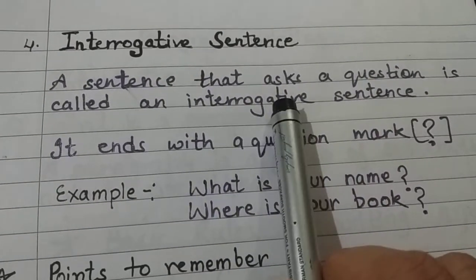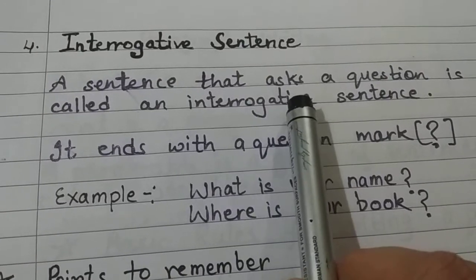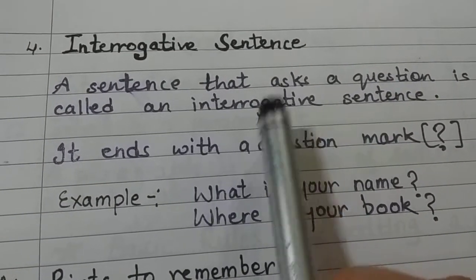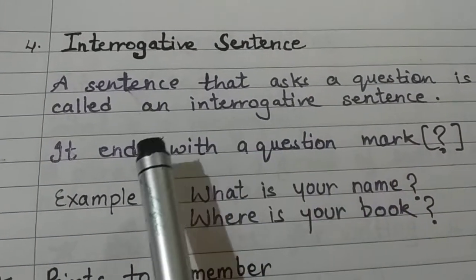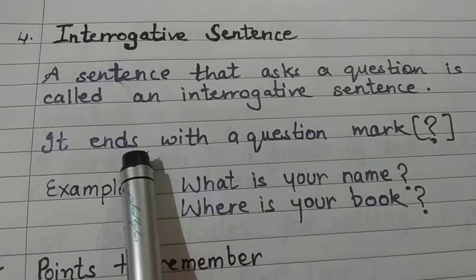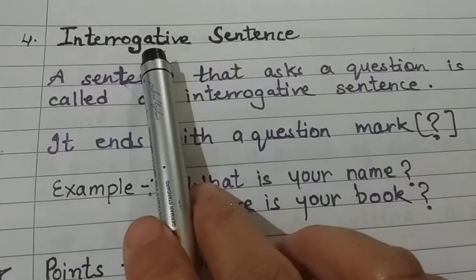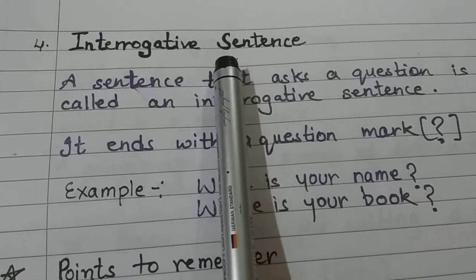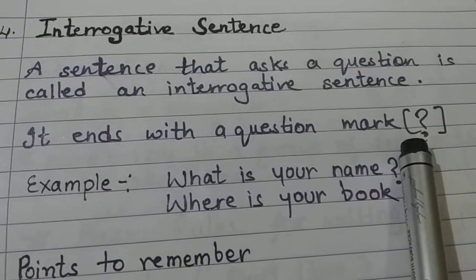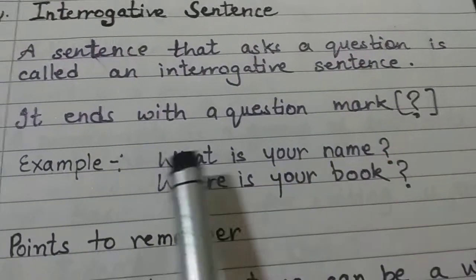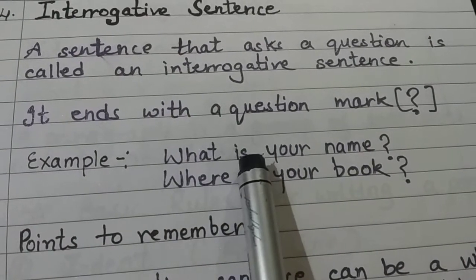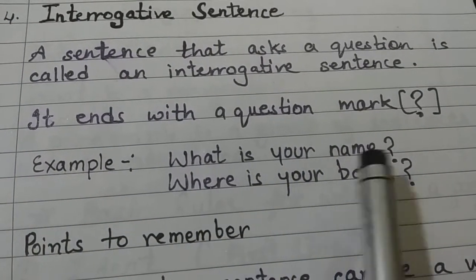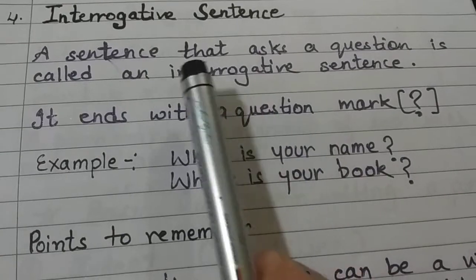Now these sentences mostly start with who, what, when, where, how, why, right? These interrogative sentences always end with a question mark like this. For example, what is your name? Where is your book? These are the examples of interrogative sentences.